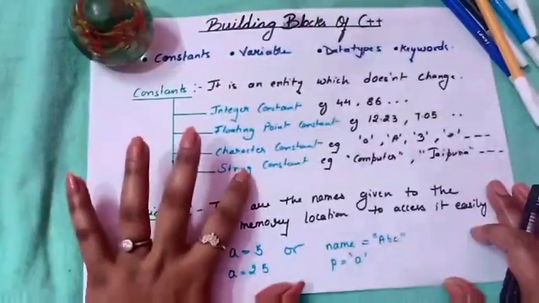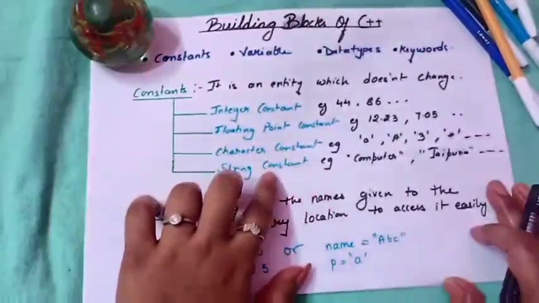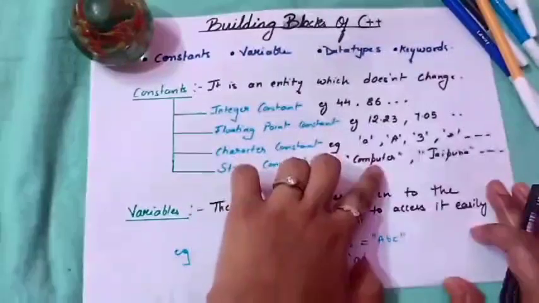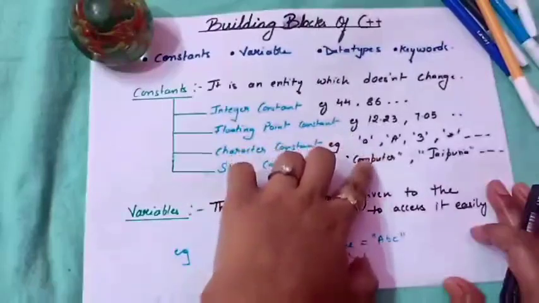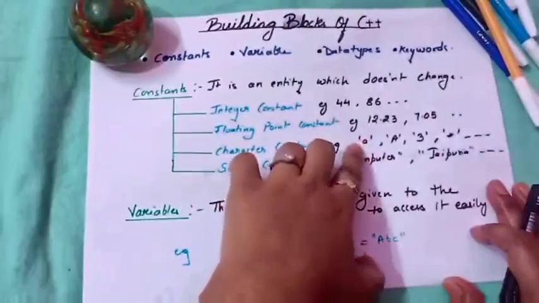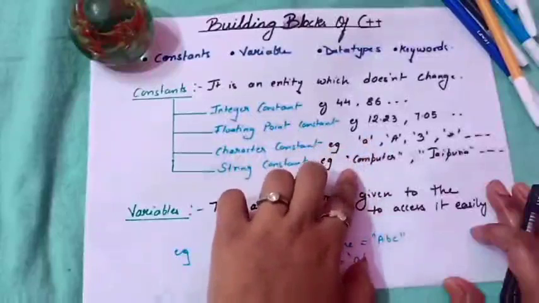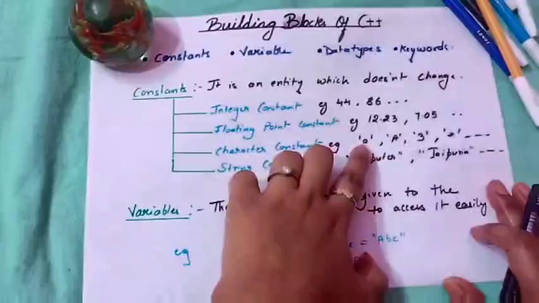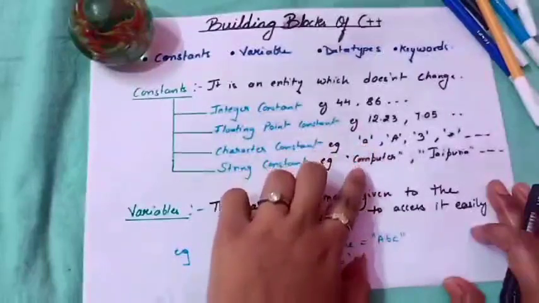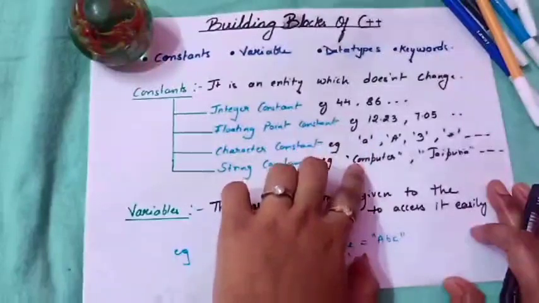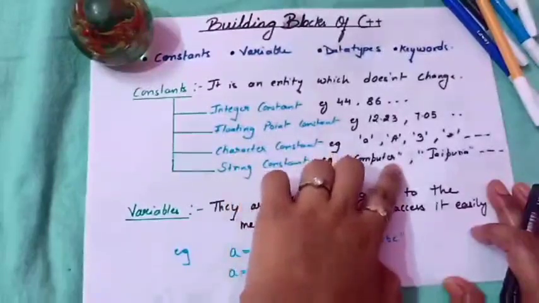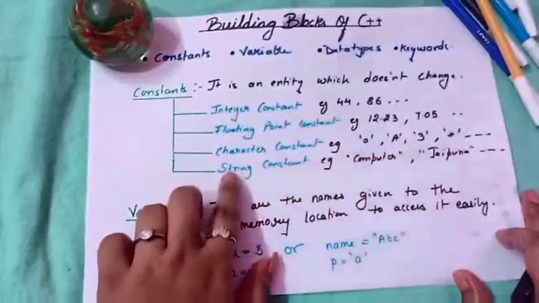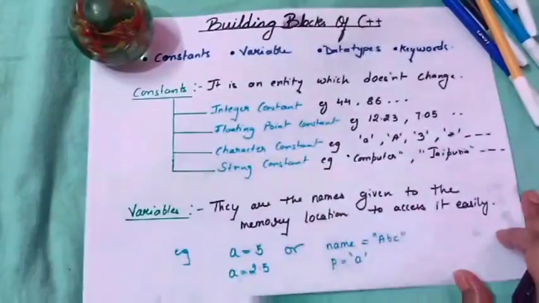Now, what are string constants? String constants are basically a bunch of characters. For example, computer. But what is the difference between this and this? Characters are written inside single quotes, whereas strings are written inside double quotes. Characters are your single alphabets or digits, whereas strings are a bunch of characters. For example, computer. For example, Jaipuria. All these are examples of string constants.